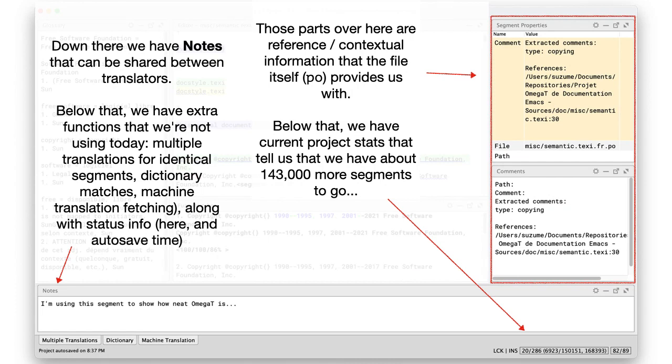In the part on the right, we have reference information that comes directly from the PO and the TXT files. We also have notes that I can share with fellow translators, and we have numbers that tell me that I still have 143 segments more to go before I complete this translation.